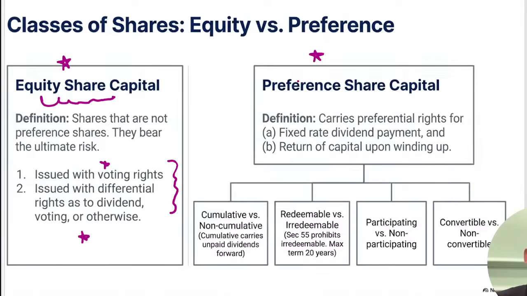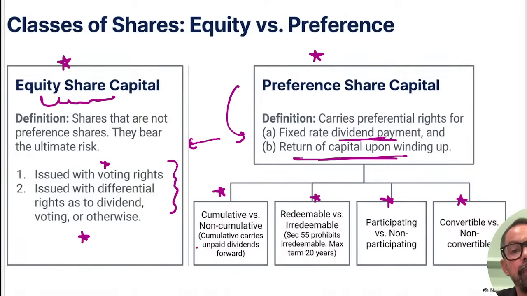Preference shares, which get preferred over the equity shares. Their preferences are over and above the equity shares. They have 2 preferences: fixed dividend and return on capital. At the time of liquidation, they get preference. Now we have further types: cumulative, non-cumulative, redeemable, irredeemable, participative, non-participative, convertible, non-convertible. Cumulative, where if they have missed dividend in the past, they'll get it in future.